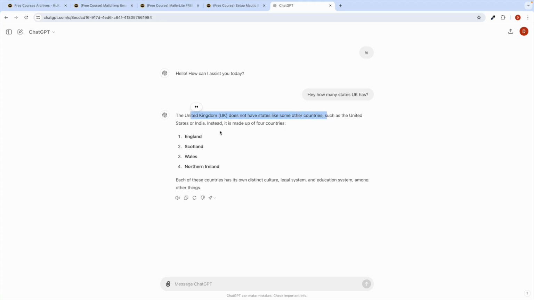Okay, such as states or India. Instead, it is made up of 4 countries. Okay, that is England, Scotland. So basically, this is a very powerful tool. It is just going to help you with each and everything.